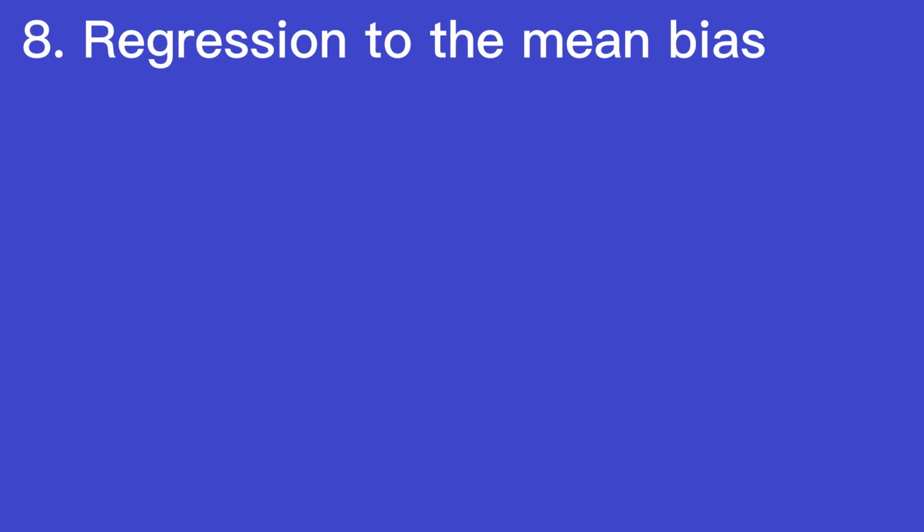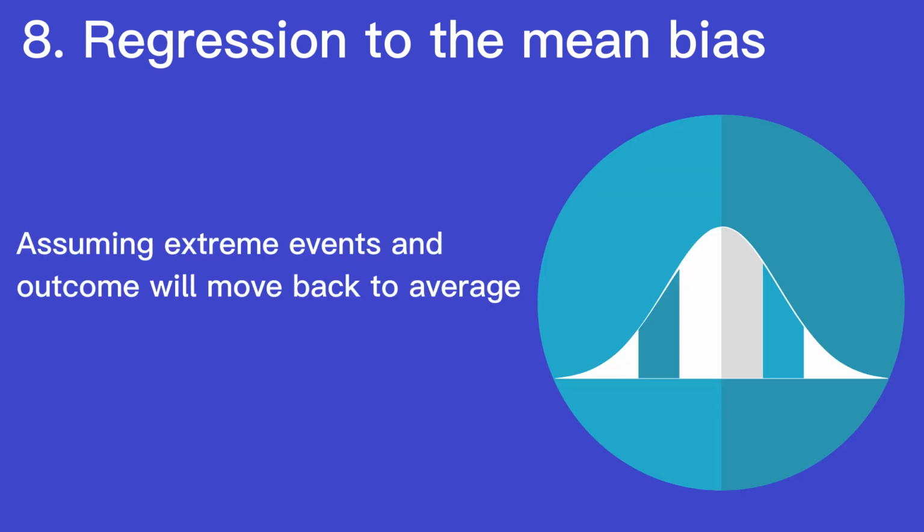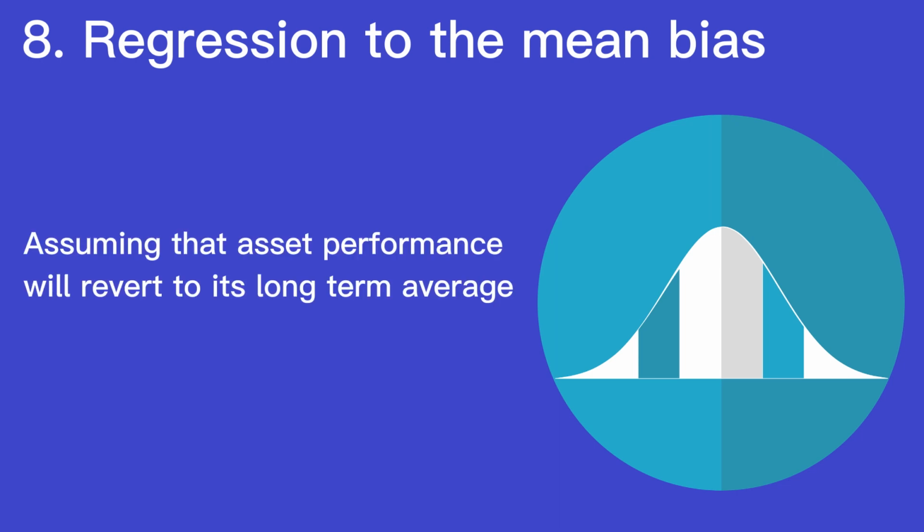8. Regression to the mean bias. Regression to the mean bias is a cognitive bias that refers to the tendency of people to assume that extreme events or outcomes will tend to move back toward the average or mean over time. In the context of trading, regression to the mean bias can manifest as traders assuming that an investment that has performed extremely well or poorly in the short term is likely to revert to its average performance over the long term.